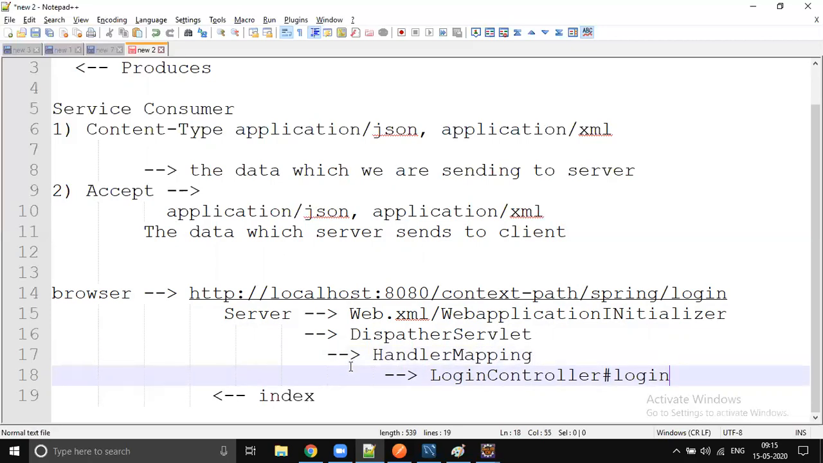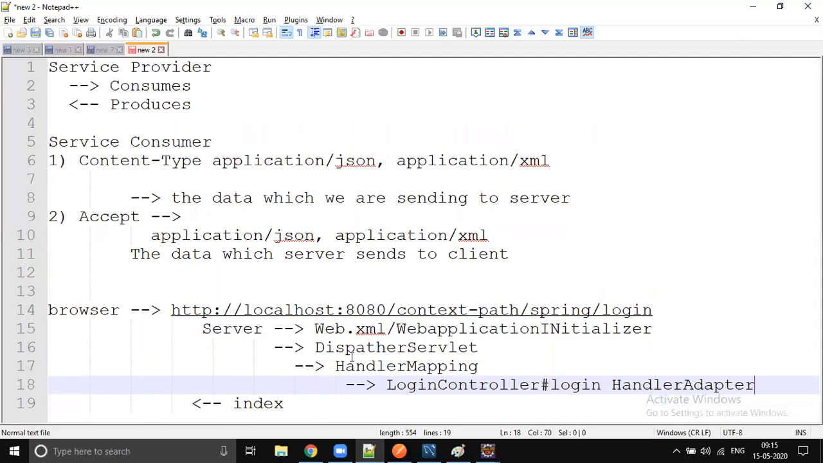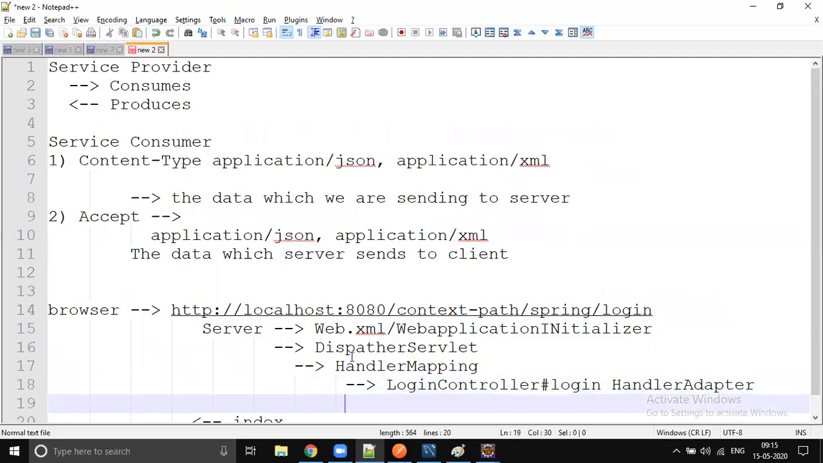This execution is going to be taken care of by the handler adapter. At runtime, it will be executed by the handler adapter. Once the handler adapter executes that method, you're going to get a string. What is that string? Index. Now, once the method execution completes, the flow comes back to the dispatcher servlet.